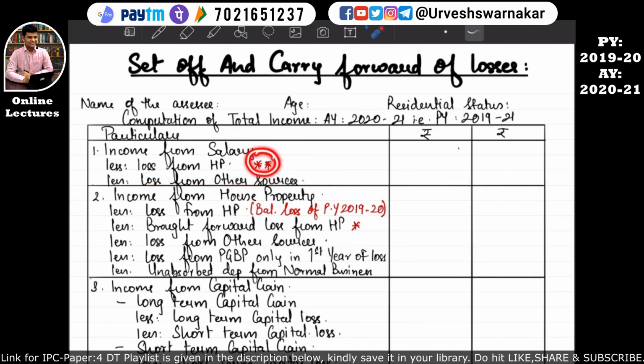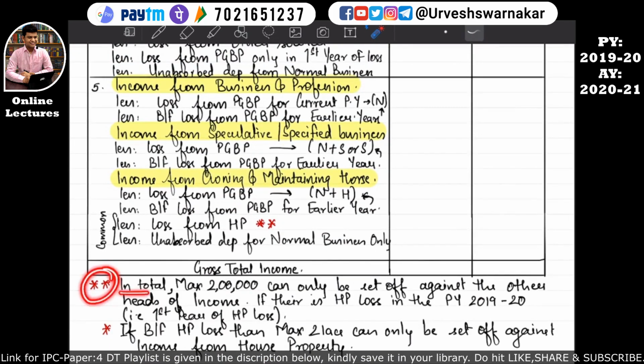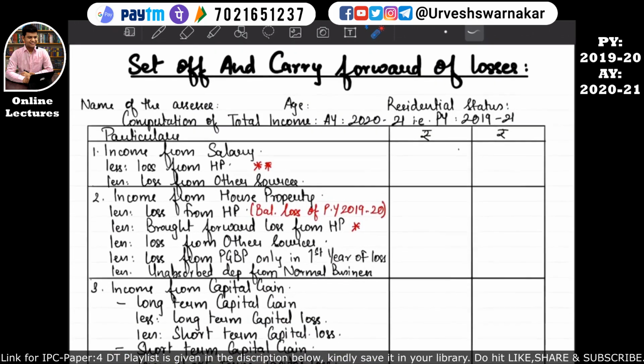But here you can see there are two stars. That means there is a note. So let's see the note at the end of the table. The note says that in total, a maximum of 2 lakhs can only be set off against the other heads of income if there is a house property loss in the previous year 2019-20, that is the first year of the house property loss. I hope you remember this.